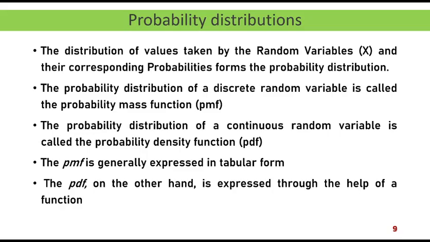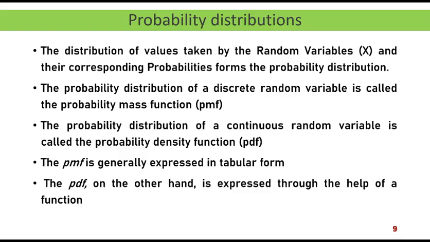Next, we go a step forward and discuss probability distributions. A distribution of values taken by a random variable x and their corresponding probabilities forms a probability distribution. Earlier we had seen that the random variable x can take different values.